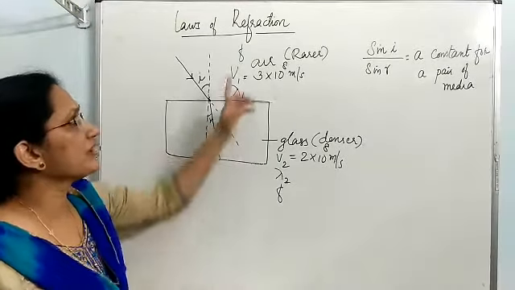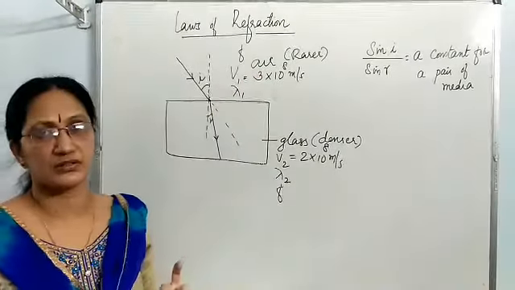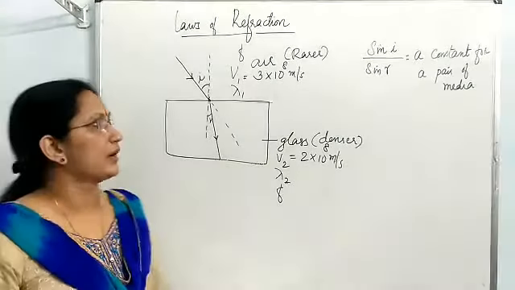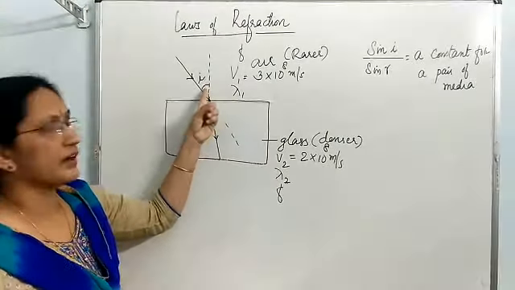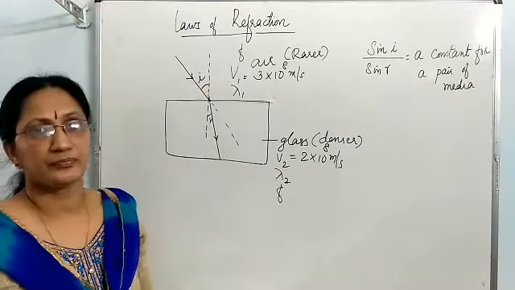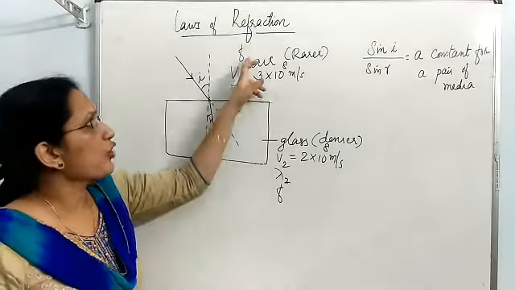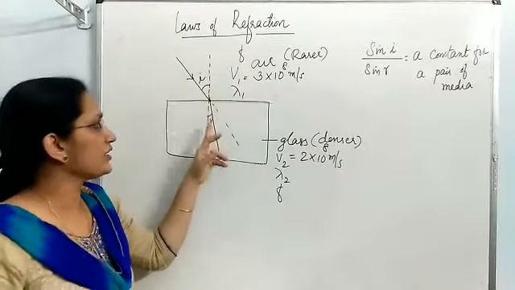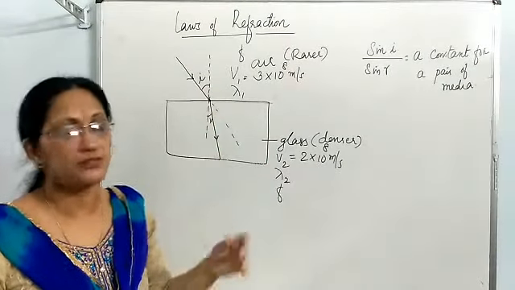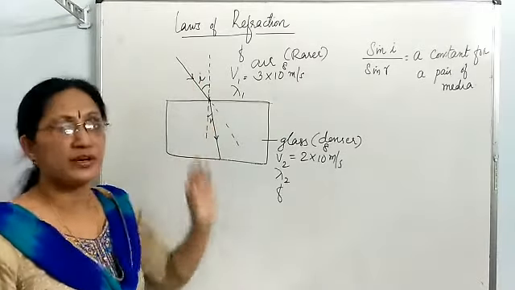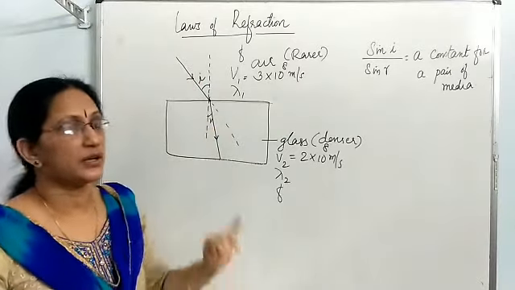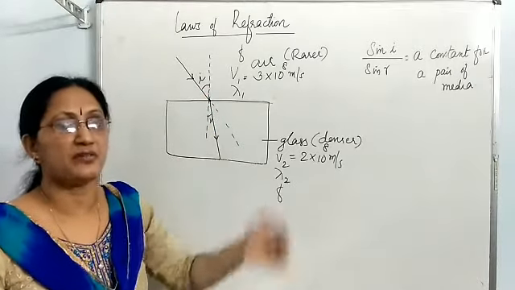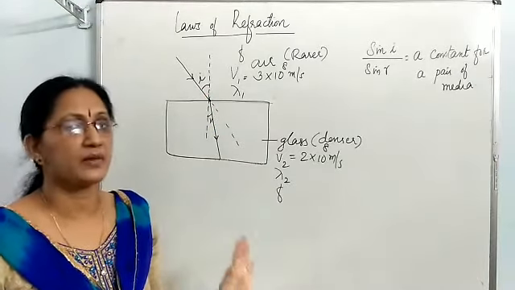For example, here we have taken air-glass combination. You may take any combination. This is angle I and this is angle R. For the same combination, if you change this I value, accordingly R value also will change. I mean, for different I, R will be different. But the ratio of sin I by sin R, if you find out for different I values, every time it will come as same only.